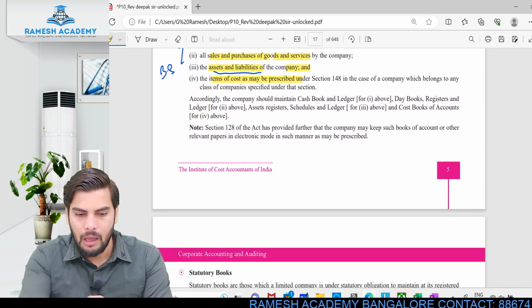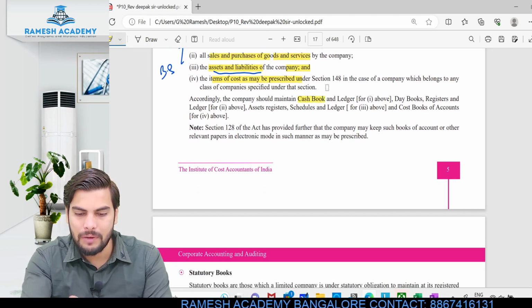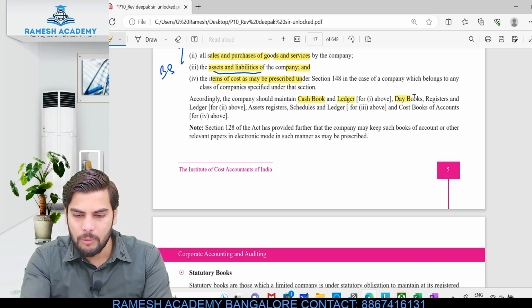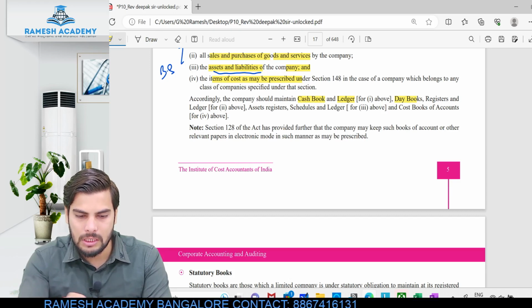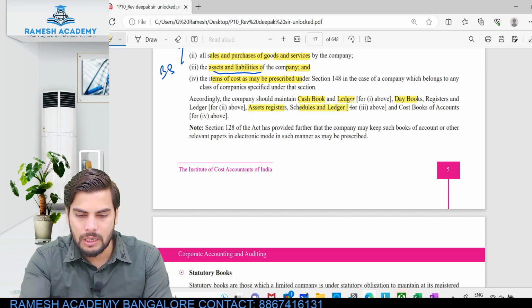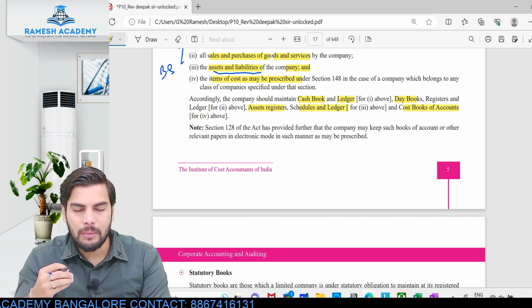Look at this. Accordingly, the company should be maintaining these books. The money which I receive and spend, that is nothing but the cash book and ledgers. Day books, that is purchase day book, sales day book, other things. Day book or registers, asset register, schedules and ledger. Cost books wherever it is necessary. So these are the books that I need to maintain.